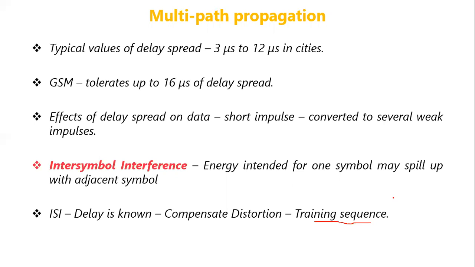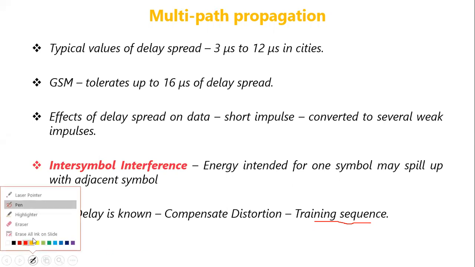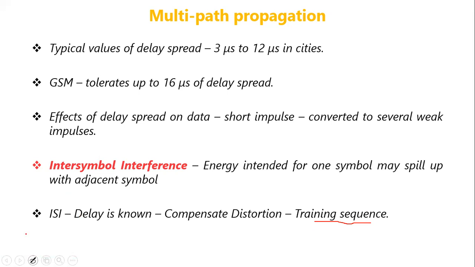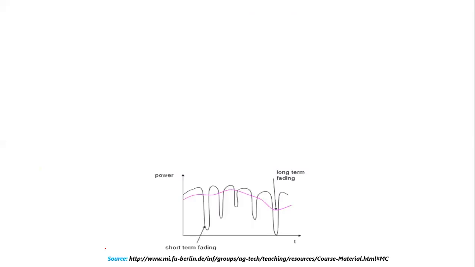Okay. But this is possible only if the sender and the receiver are fixed. If the sender and the receiver are fixed, then the intersymbol interference can be avoided by performing compensation, if the delay is known by using a training sequence. But if the sender is moving and the receiver is also moving, then things become more complicated.